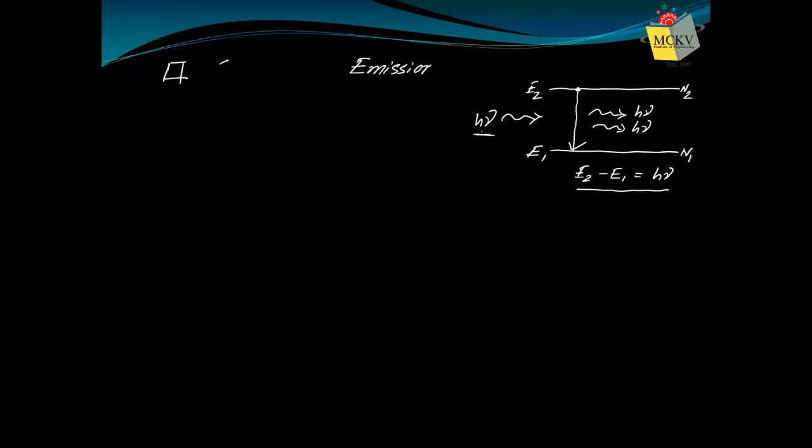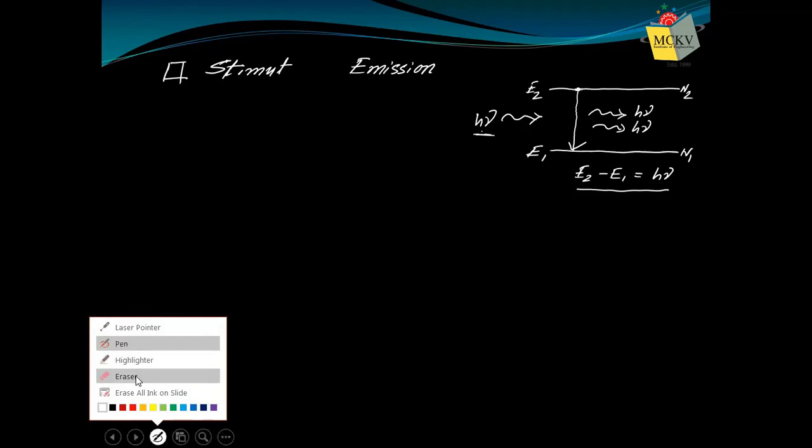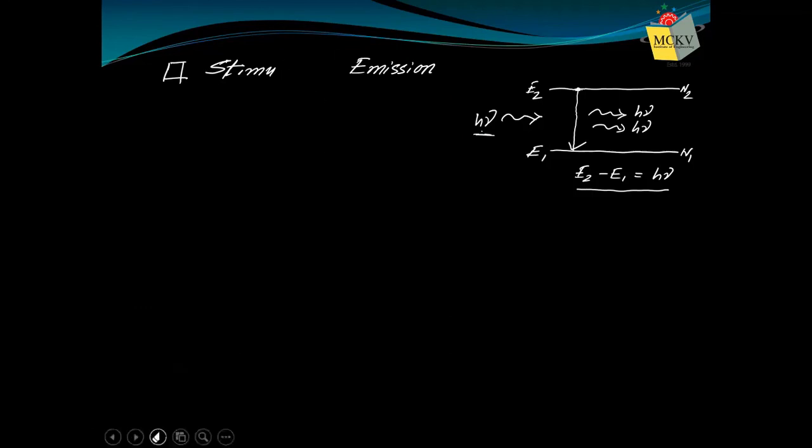But this emission process doesn't occur automatically. It doesn't occur spontaneously. You are stimulating it. You are supplying a photon from outside as your messenger to stimulate that atom. As if the atom was relaxing there, now you are stimulating it, telling it your time is over, go to the low energy level. So it is also a stimulated emission process.